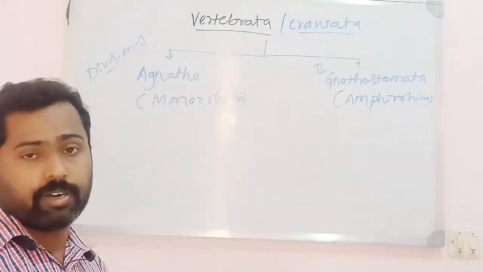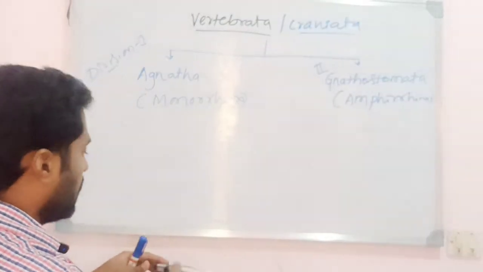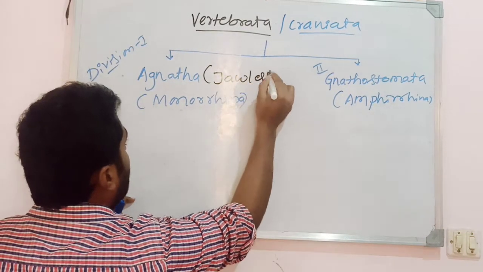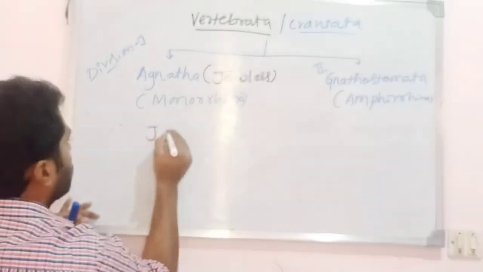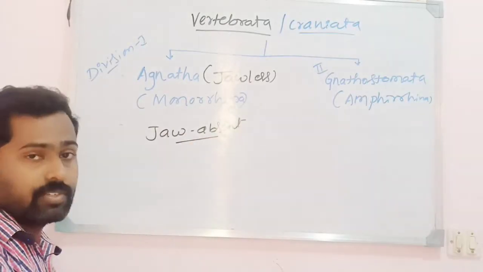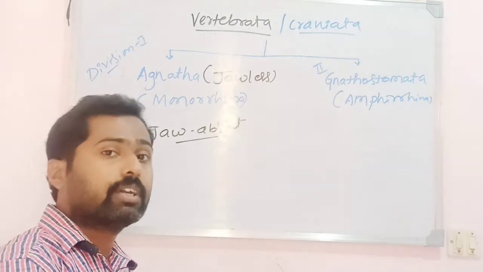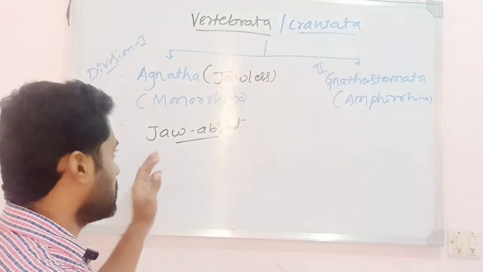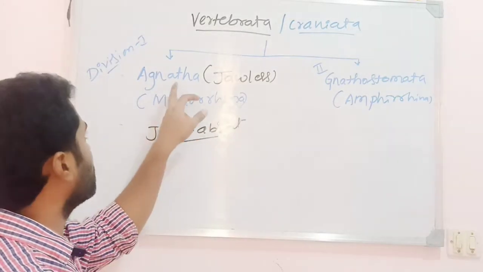Agnatha are nothing but jawless animals. The mouth of these animals does not have a jaw; the jaw is absent. The buccal or oral cavity is not supported or protected by a jaw. Hence, Gnatha means jaw and A means absent, so they are said to be jawless animals.